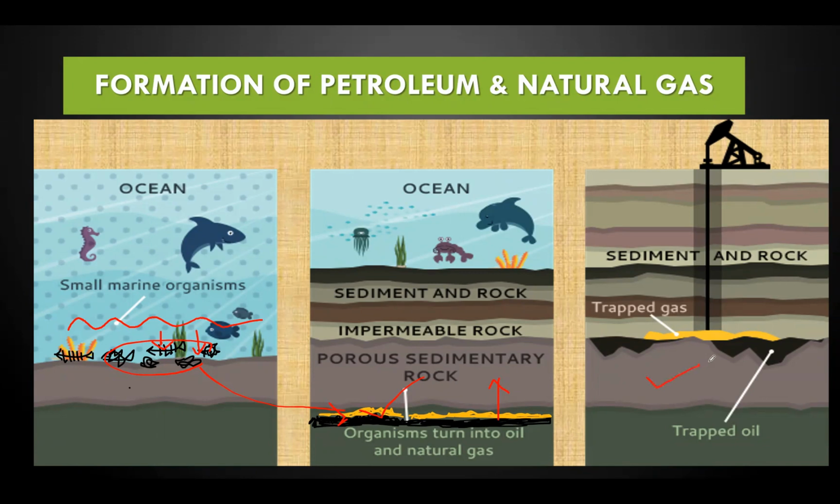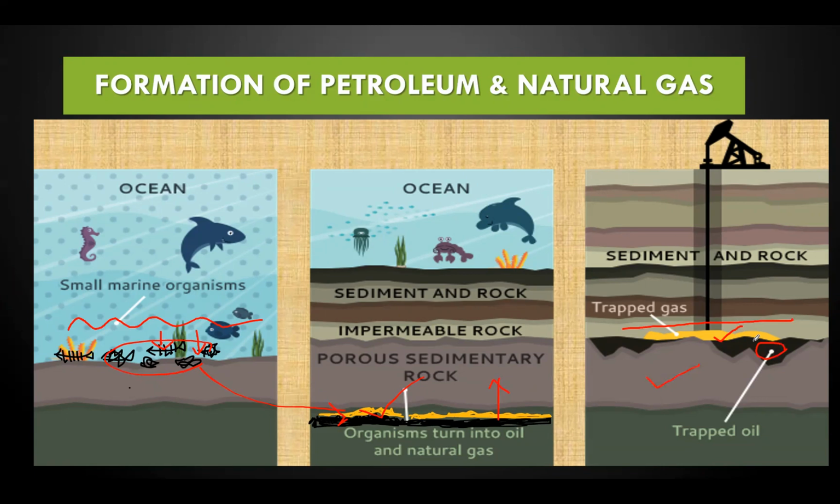You can see the deposits of natural gas and petroleum here above the reservoir rock, and above it this layer is the impermeable rock. So in between the impermeable rock and the reservoir rock we can find the petroleum. That is why petroleum is called rock oil. Petra means rock and oleum means oil. This is the reason we call it rock oil.